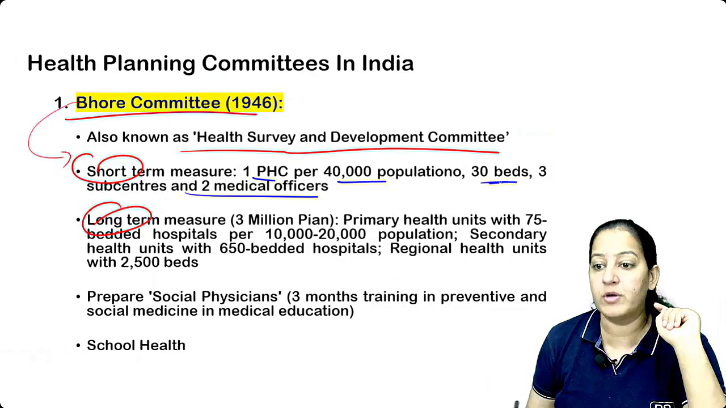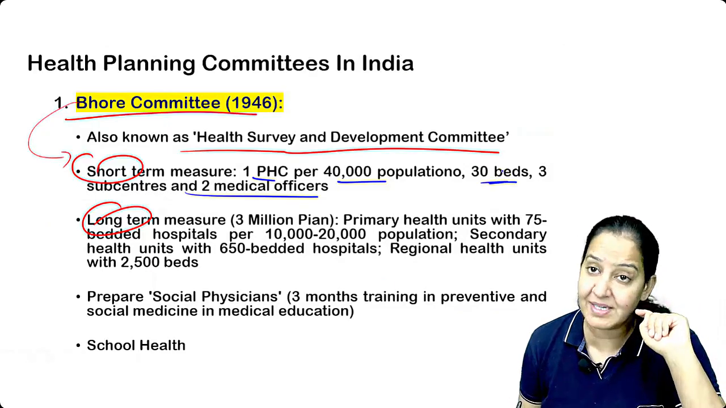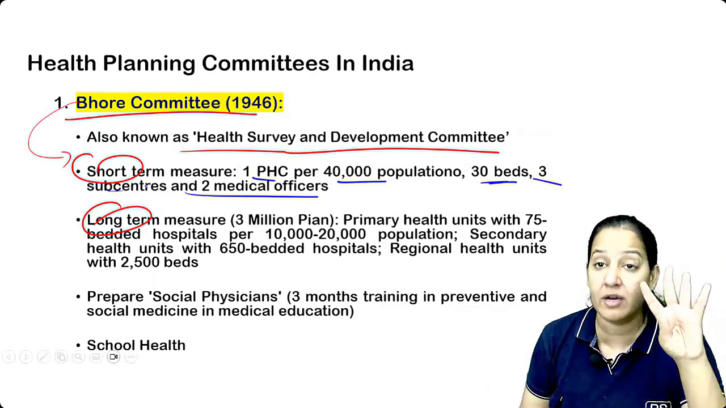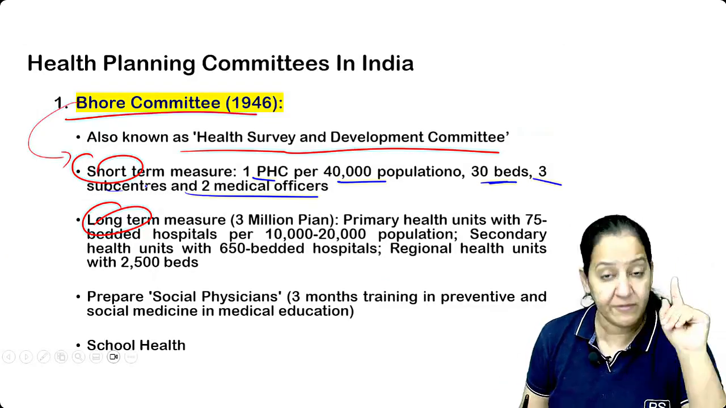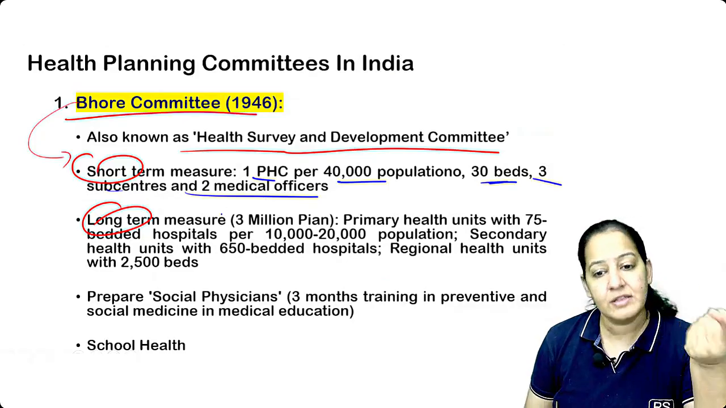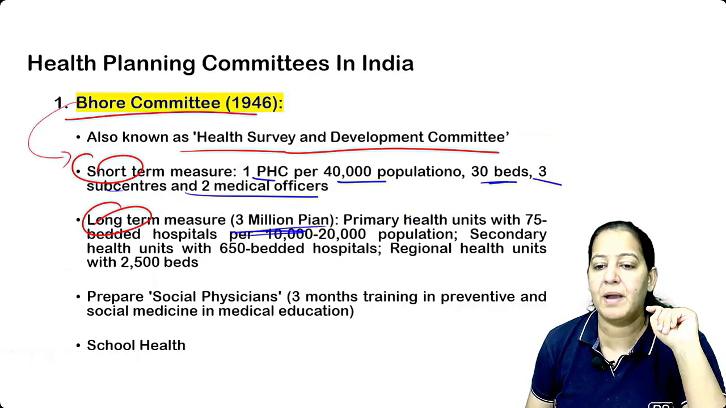It should be 30 bedded, but now the PHCs are only 4 to 6 bedded, and there should be 3 sub-centers under one PHC. But now there are 4 sub-centers. Everything has changed now. It was the first committee that gave us all these guidelines. The long term goal is the 3 million plan. What is the 3 million plan?